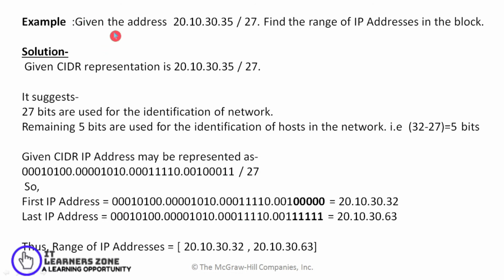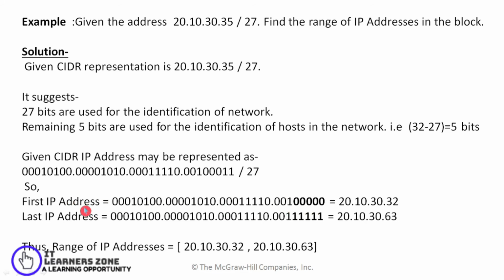So we'll see one example. Given an address 20.10.30.35/27, you have been asked to find the range of the IP addresses in this particular block. Since the value is given as /27, it means the first 27 bits are used as the network ID and the remaining 5 bits, that is 32 minus 27, will be used as the host part in the network. So I'll be converting this particular value into binary, using the IP address.